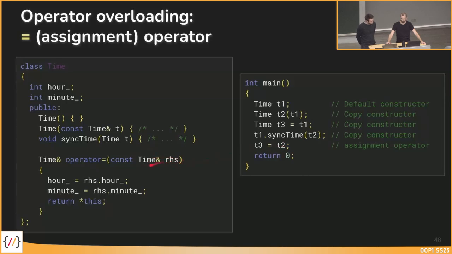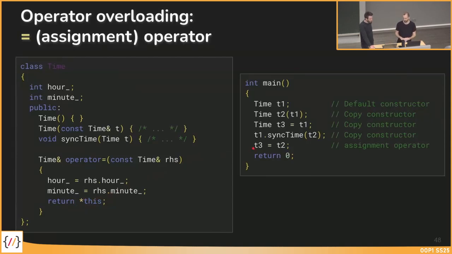Then I can set all the values from t2 to t3. And I can also do this kind of method chaining, because I could write the result into another one if I want.